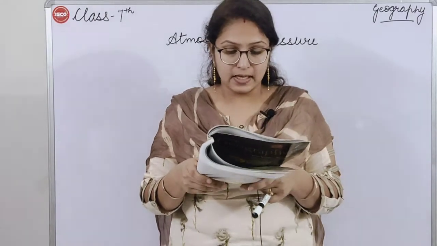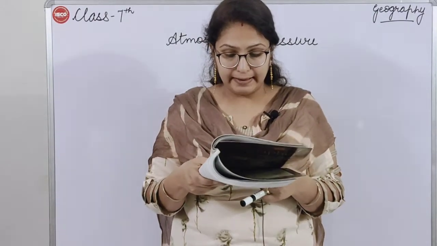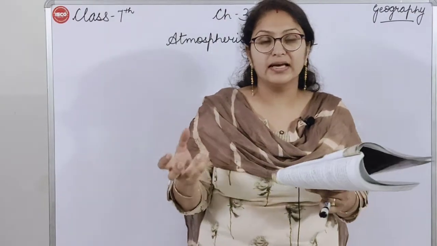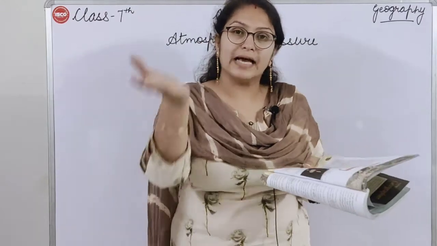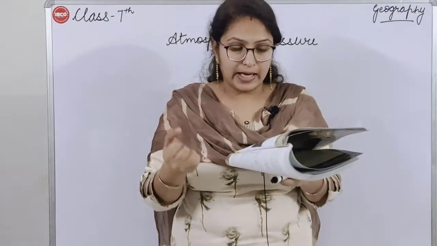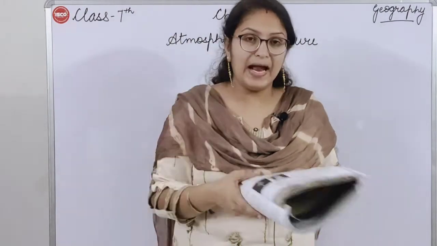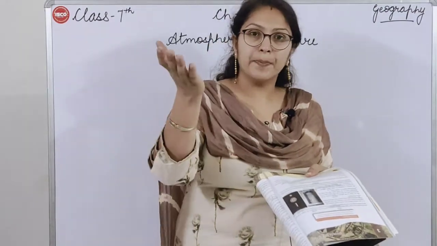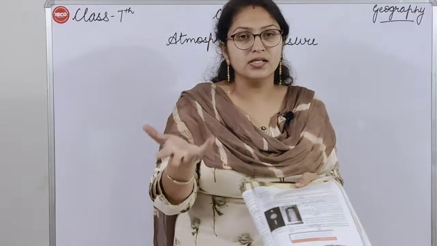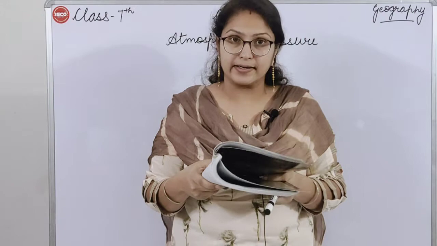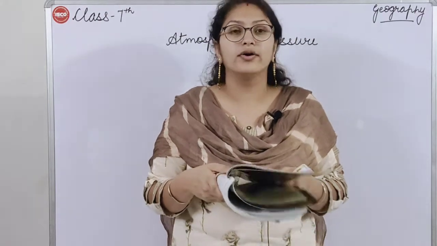Hot air rises because it becomes lighter, and an area of low pressure is created. When the air is hot, the molecules rise upwards because they are lighter, and there a low pressure is created, because the molecules are rising up because of heat. Then when air cools down, it contracts.